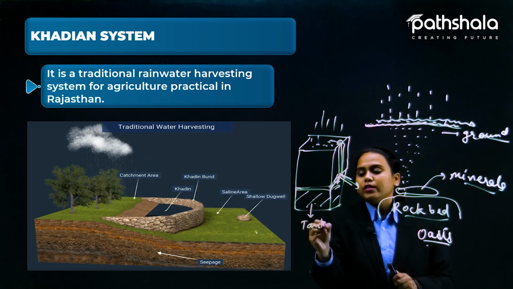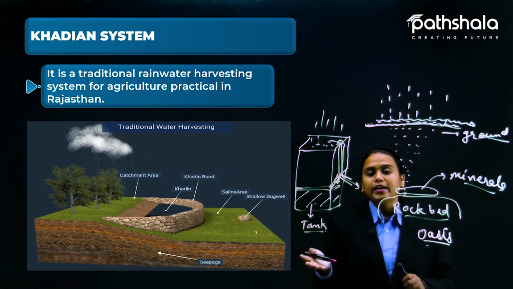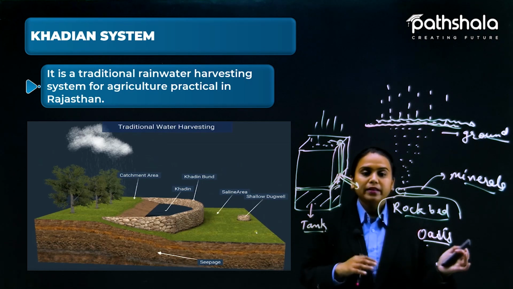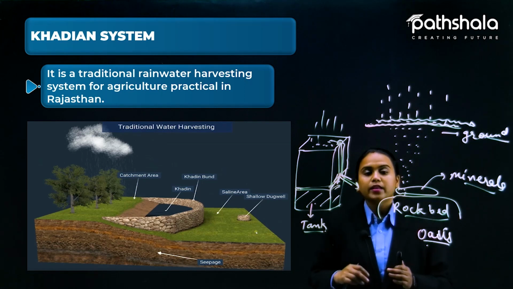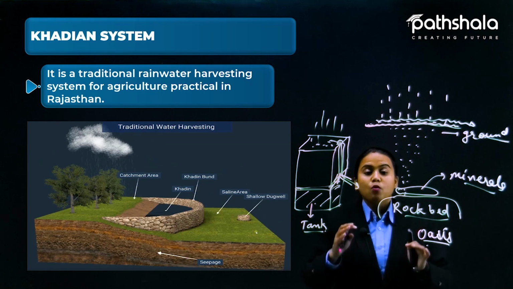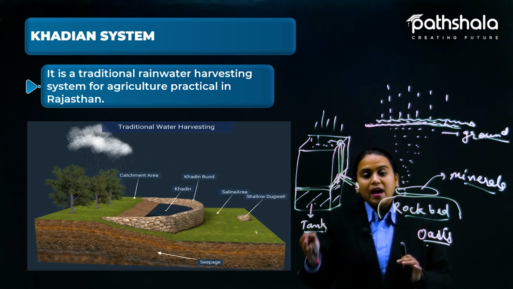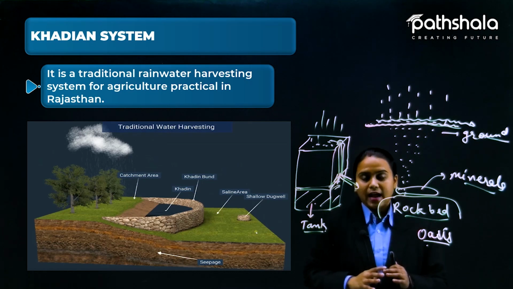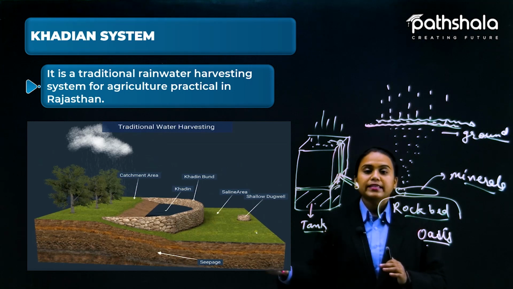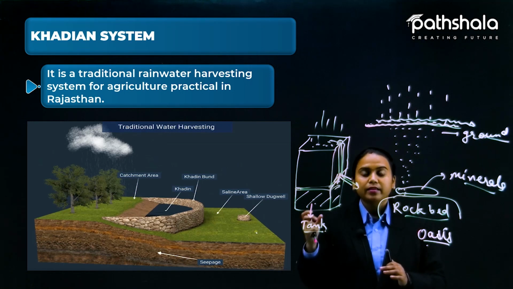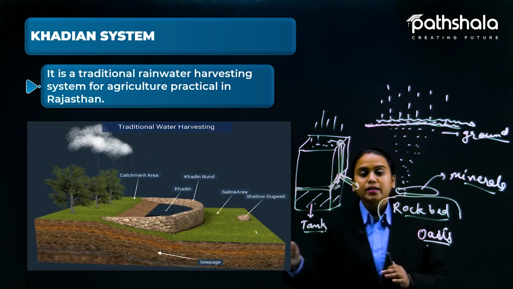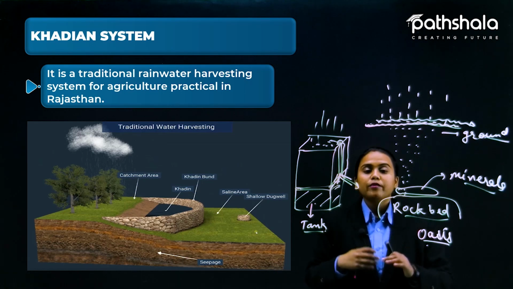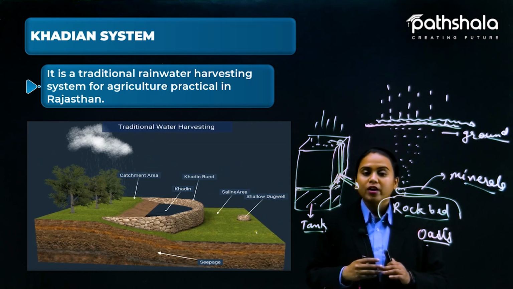Okay, so now this is going to be useful. Even people filter it and use it for drinking purposes also, but there are lots of things for which we need water, and that water is going to be used in that. So here is the basic Khadin system that is provided as the example in the NCERT, and it is the basic one to give you a hint for water harvesting.